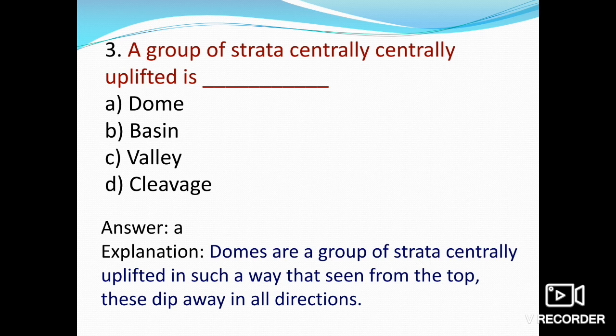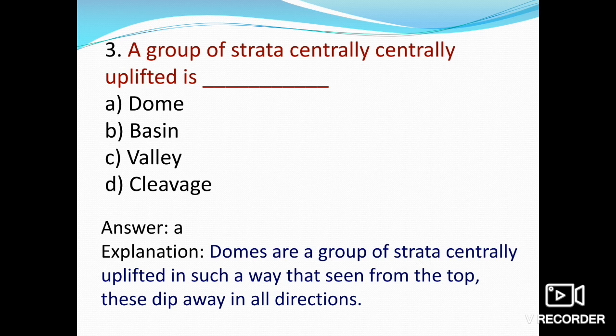So during the tectonic activity, each anticline is converted into a dome and each syncline is converted into a basin. These folds are about as wide as they are long. Thus, a dome may be defined as an upfold where the beds dip radially outward in all directions.